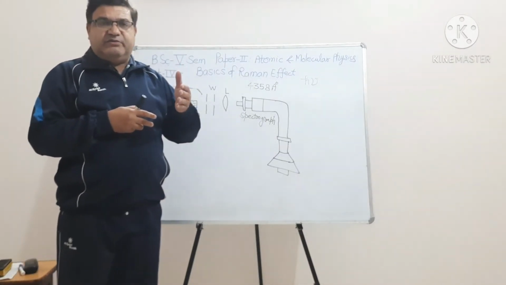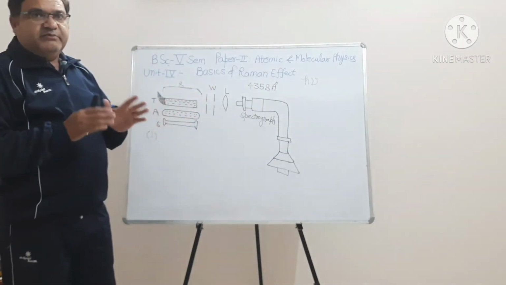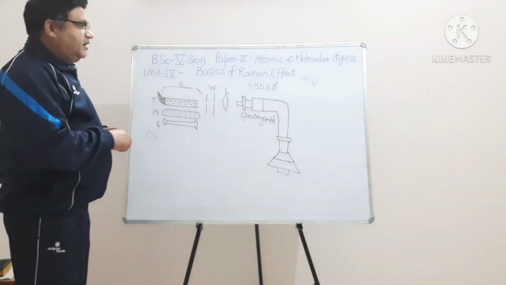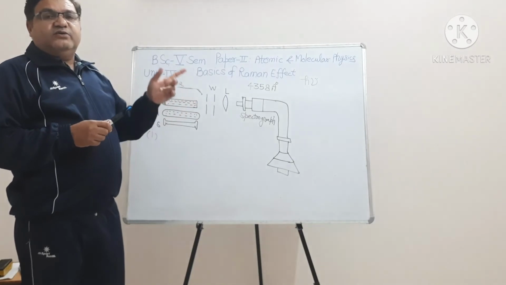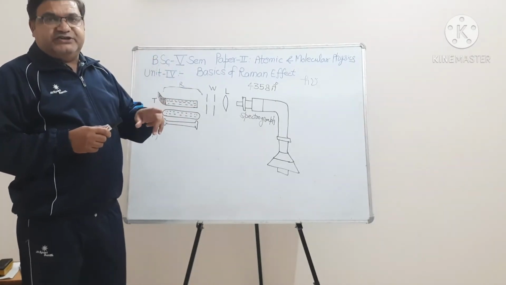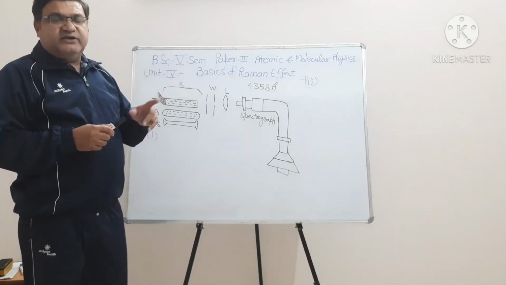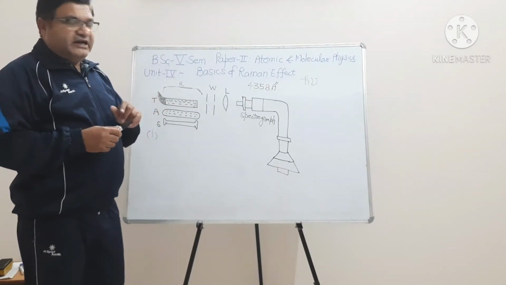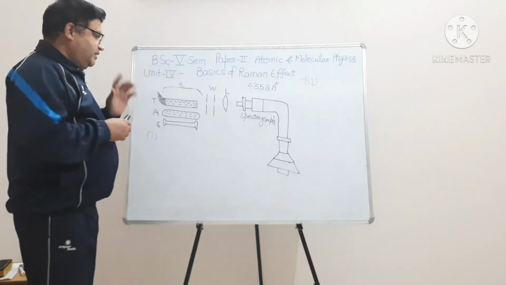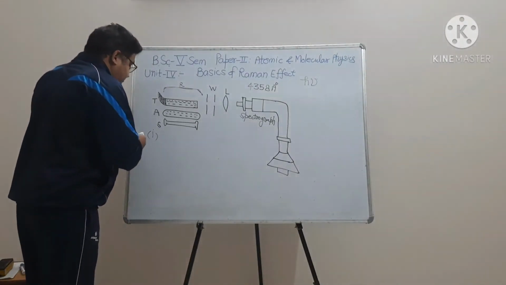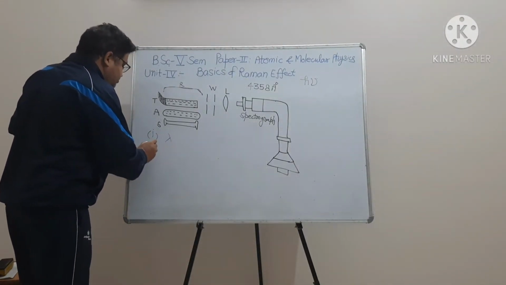There will be no change in the energy. It means after scattering, the photon will have the same energy. Same energy means the same frequency and same wavelength after scattering. So we have the unmodified wavelength lambda. Clear?